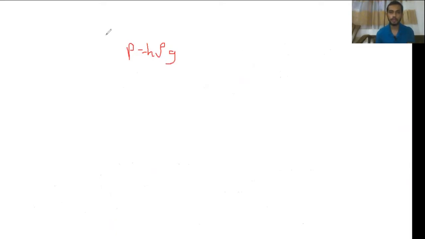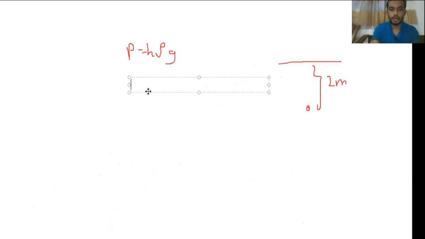They have given like this, pressure at a point 2 meters below the water level, right? And then they have given density is 1000 and G is 10. So here I will find P is equal to H, that should be 2, times rho, which is 1000, multiplied by G, that is acceleration due to gravity, that is 10, right?